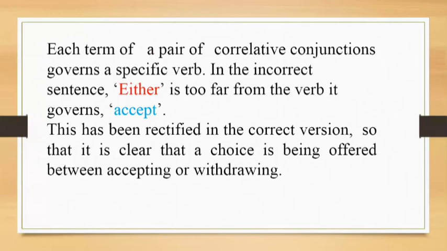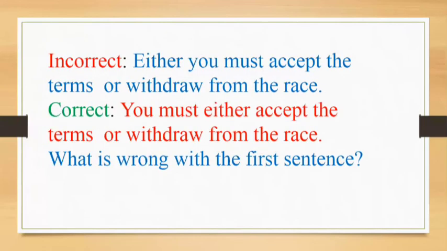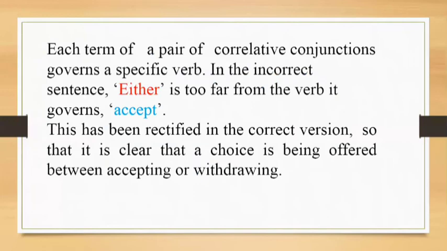Let's look at it again. Either is too far from the verb it governs, accept. Either you must accept. In the correct one, you must either accept. So either just precedes accept, the verb it governs. So this has been rectified in the correct version. So it is clear that a choice is being offered between accepting or withdrawing.